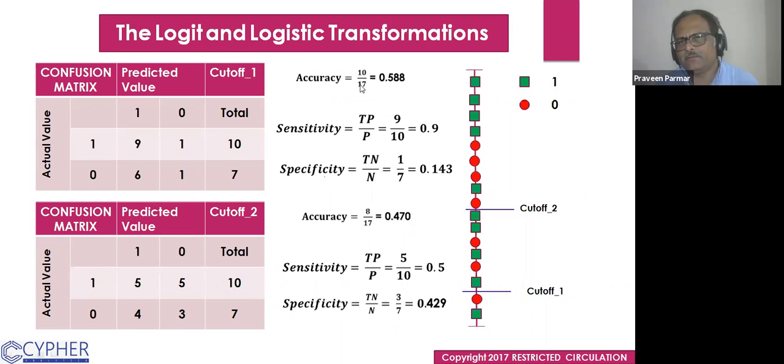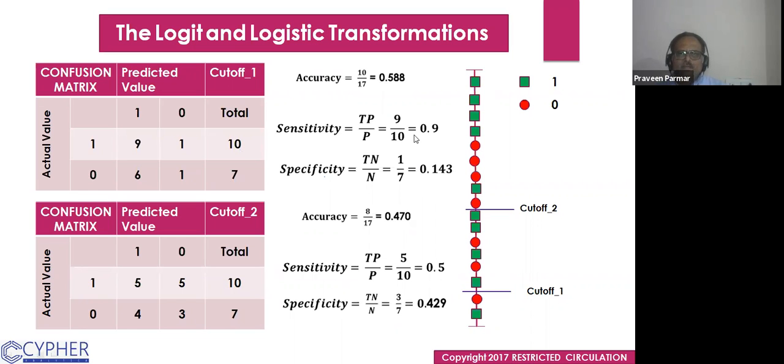Ten divided by 17. So that is 0.58. And if you see the sensitivity, TP over P, so 9 by 10, 0.9. Specificity is 1 by 7, that is 0.143. So here you see the accuracy is 58%, but our sensitivity is 90%. The specificity is only 14%, we could say.